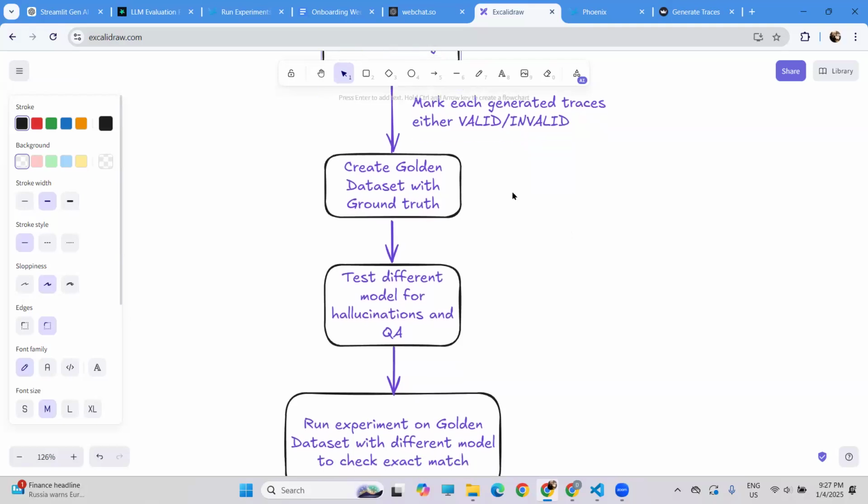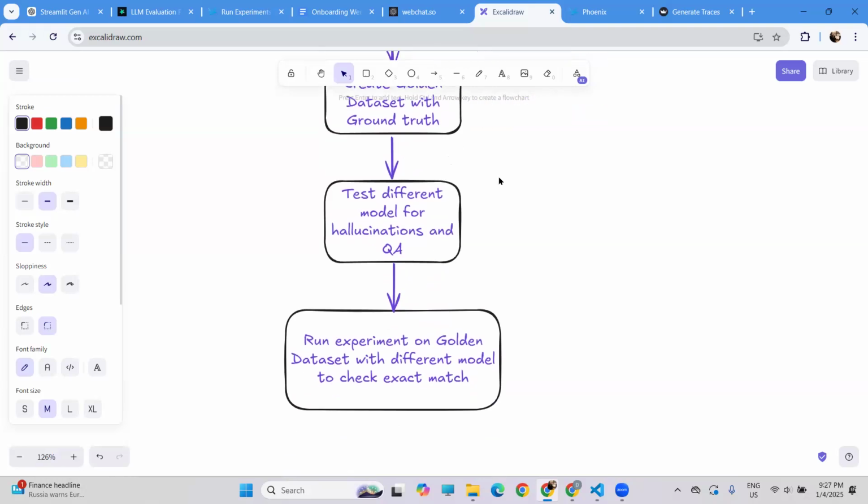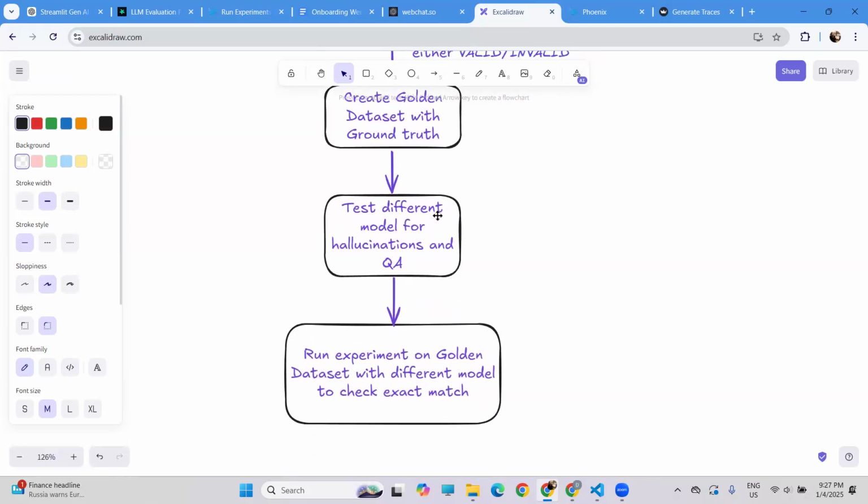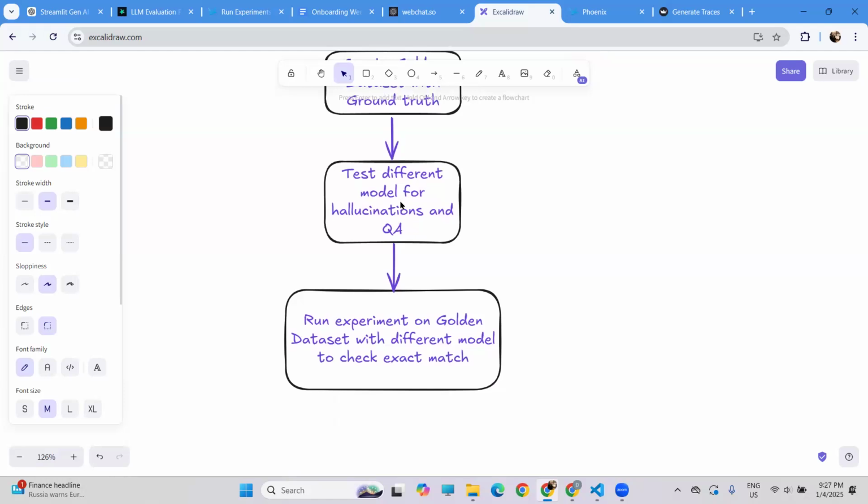Then I select these annotated responses and create a golden data set with a ground truth. Then this golden data set will be tested with different models, and each model's output is evaluated for hallucination, their question answer ability and their reasoning.